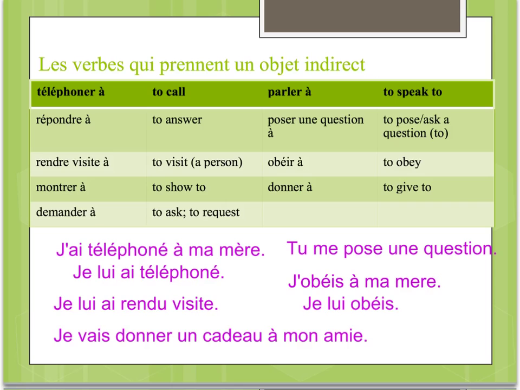So to my friend is what we are going to replace right now. And we're going to replace it with lui. Je vais lui donner un cadeau. I'm going to give him a gift. So as with our direct object pronouns, it's just more succinct and easier to say and less wordy. So these indirect object pronouns really will come in handy once you get used to using them.